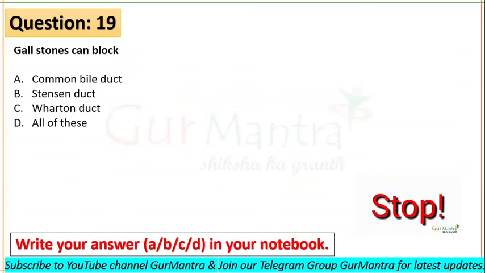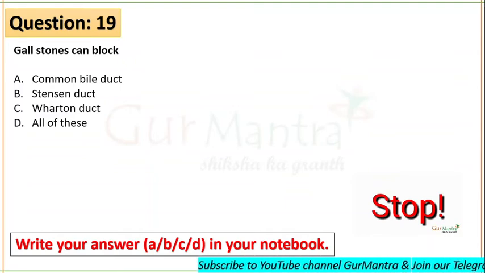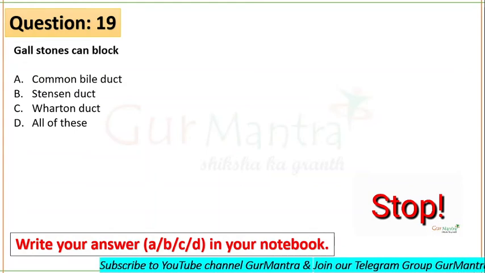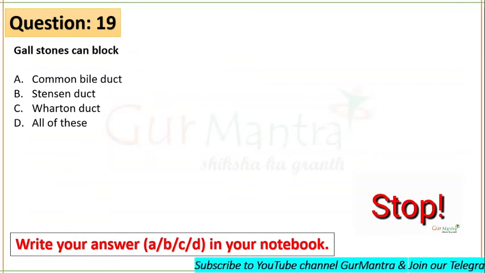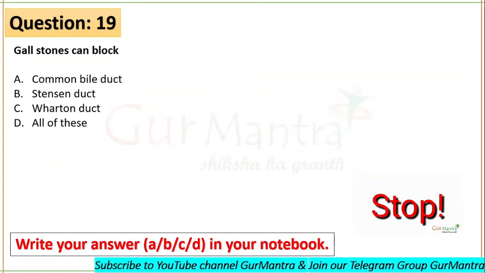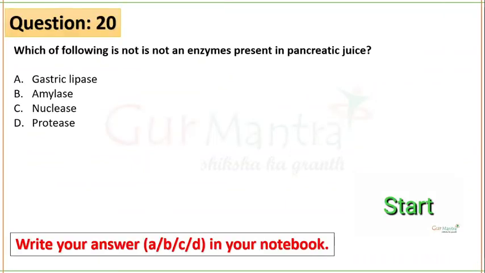Gallstone can block the common bile duct. Gallstone is formed if bile contains insufficient bile salt or lecithin or excessive cholesterol. Then cholesterol may crystallize to form gallstone, and this gallstone can block the common bile duct. A is the right answer. Next question is on your screens now.